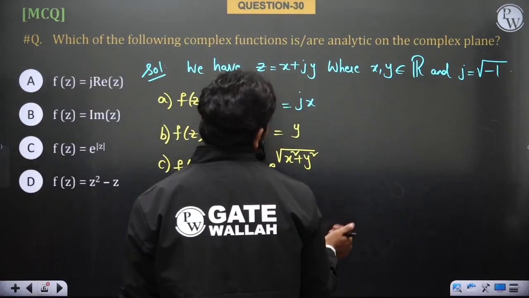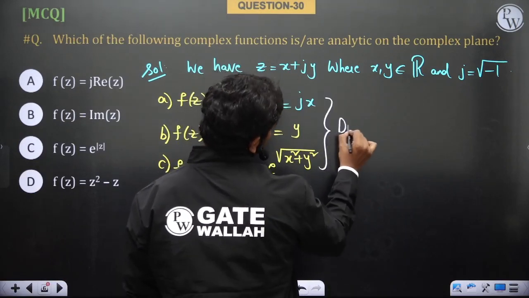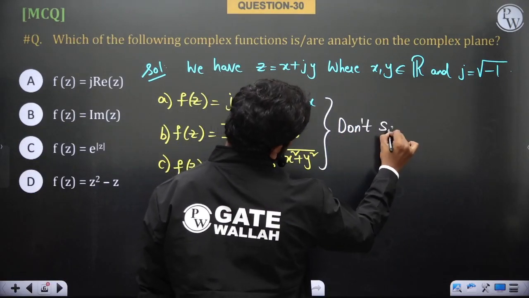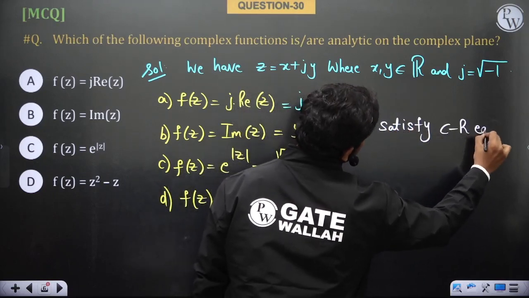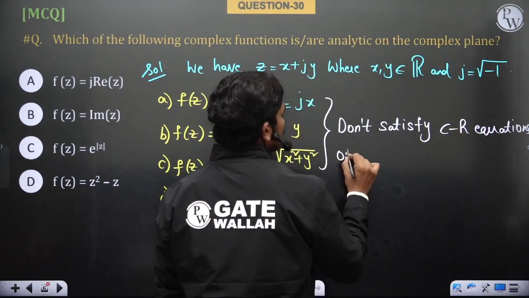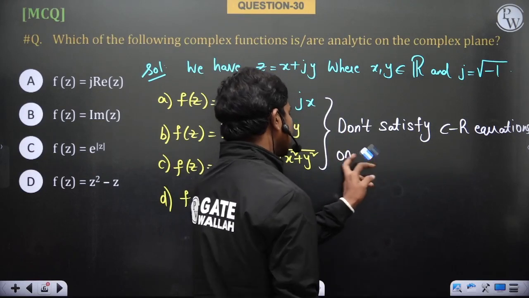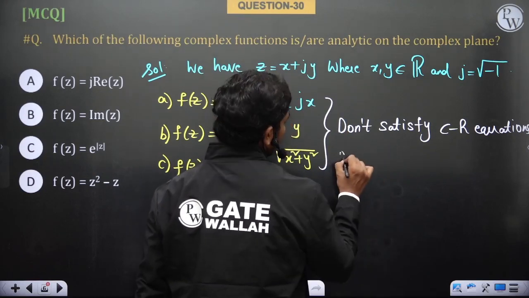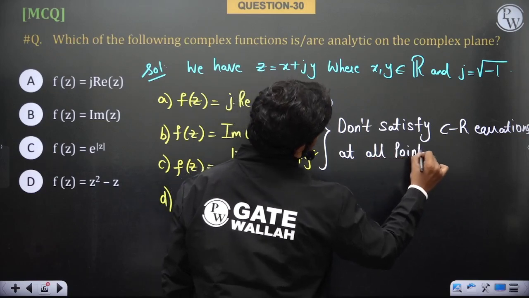Okay, so one understanding that we can see from all these three is that they do not satisfy the Cauchy-Riemann equations on the complete complex plane, or basically you can say they do not satisfy the Cauchy-Riemann equations at all points, of course.